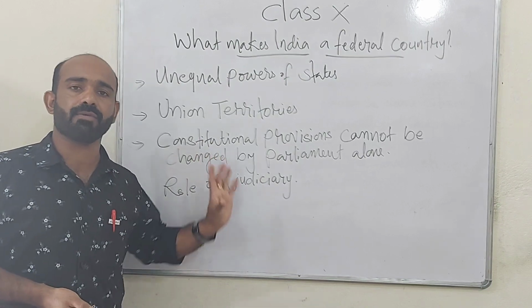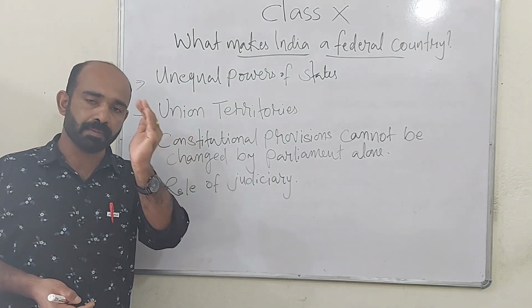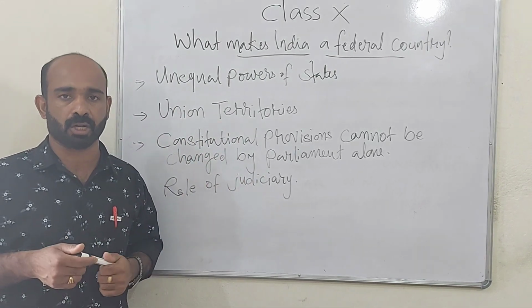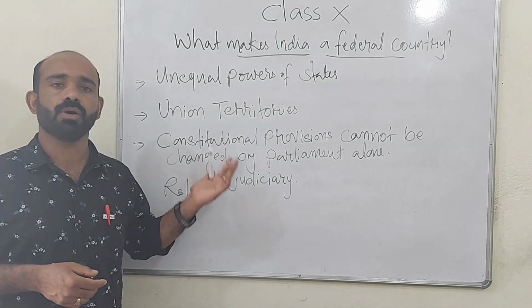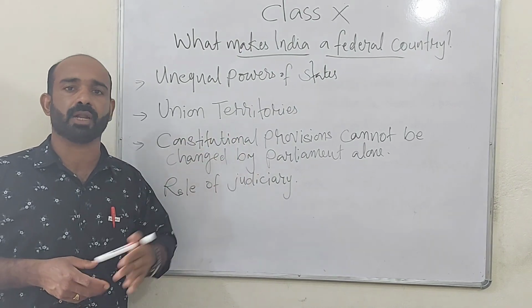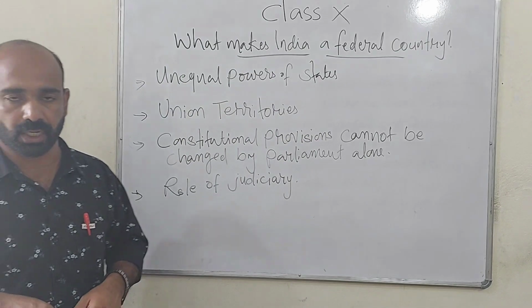That means one level of government alone cannot include any provision or delete any provision already written in the Indian constitution. So the dominance of one level of government cannot be seen, and the misuse of power by one level of government can be controlled. And finally, the role of judiciary.